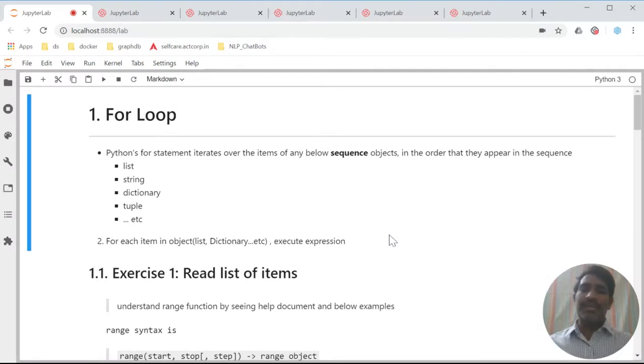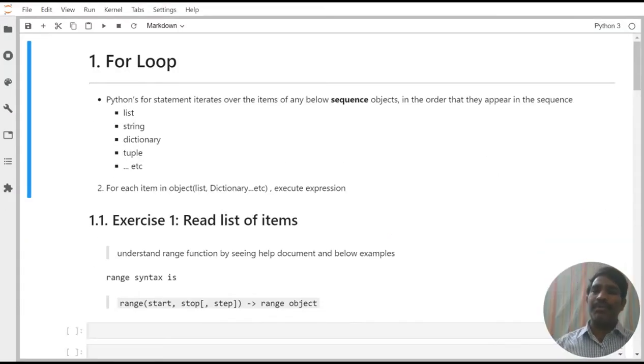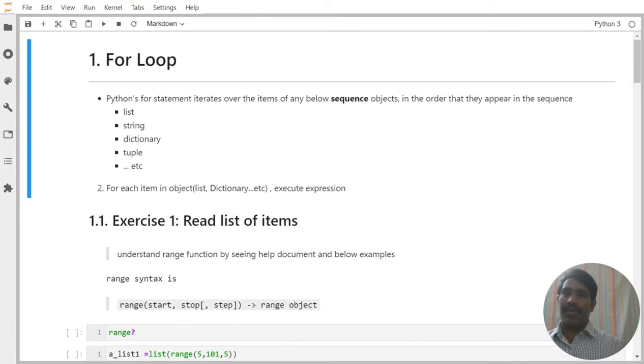The for loop is the one people most frequently love to use. Most of the course, comparatively, the for statement is available more times than the while statement. Python's for statement iterates over the items of any sequence object.